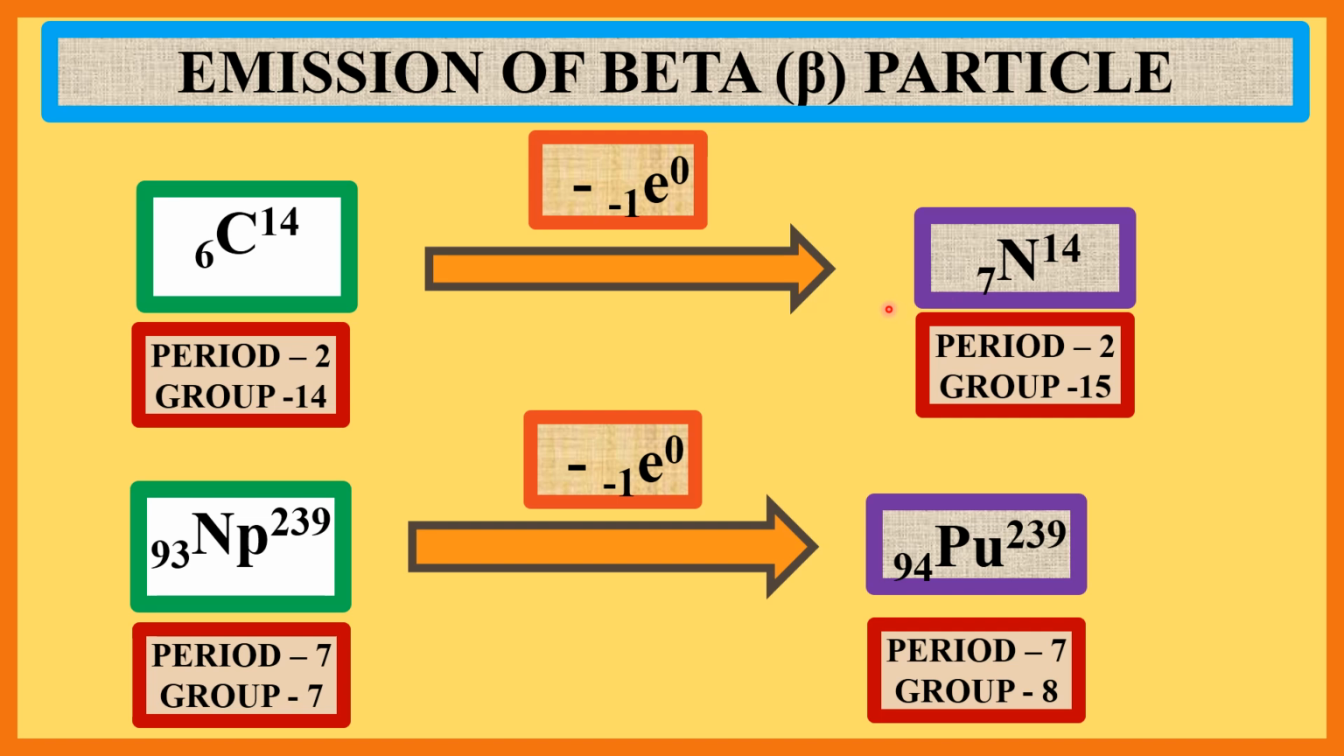The position of carbon in the periodic table is period 2 and group 14, and the position of nitrogen in the periodic table is period 2 and group 15, that is, newborn daughter element nitrogen is displaced one place to the right in the periodic table. Now see the second example.